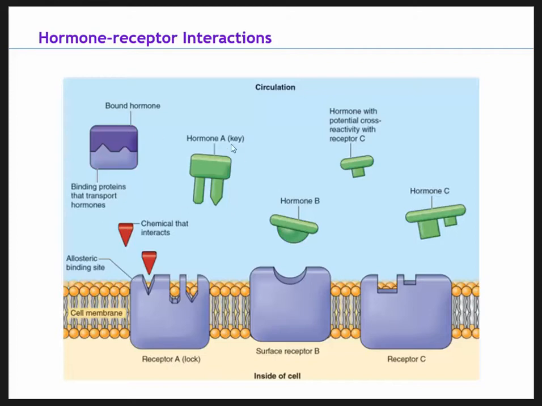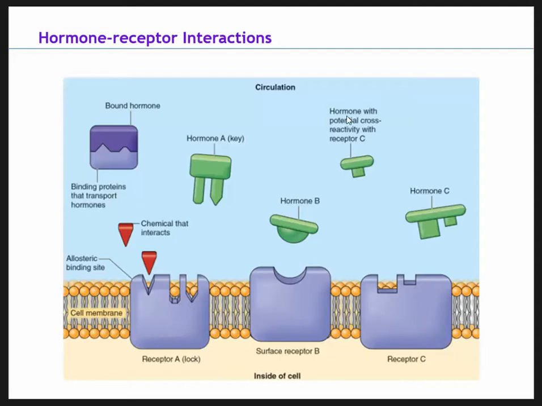We see hormone A is our key for the receptor A lock. Hormone B will attach here to the surface receptor B. And hormone C can only fit into receptor C, into that lock there. But here, this hormone has the potential to bind right there. You can see that it would fit.